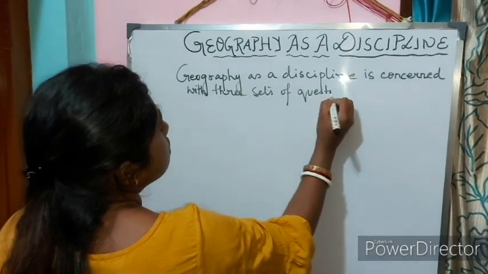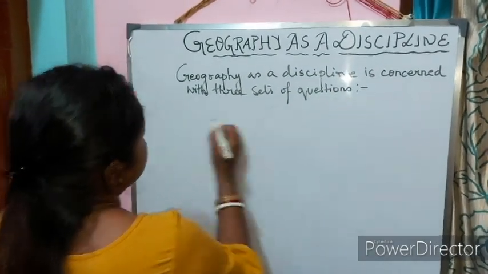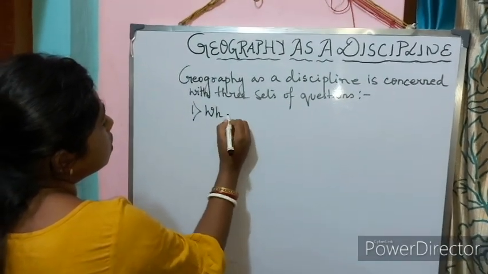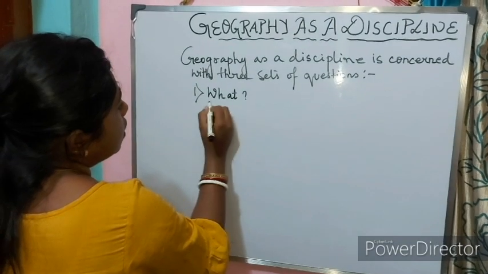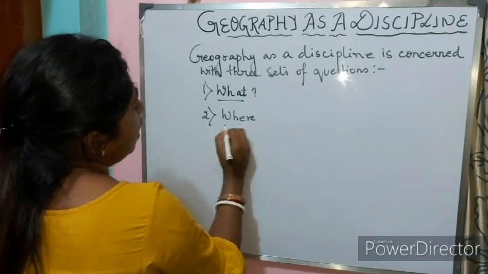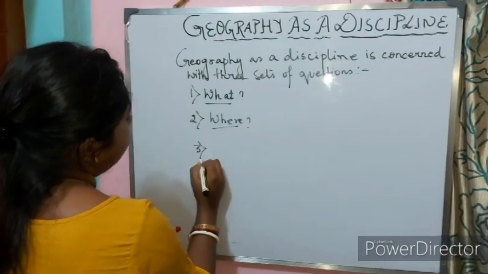What are those? Number one, what? Number two, where? And number three, why? These are basic questions.